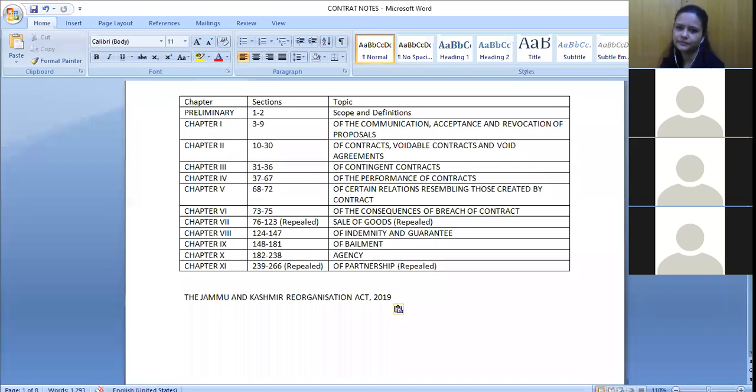You remember the basic ones, like promise, promisee, then consideration, agreement, voidable contract, void contract. Yes, ma'am. Yeah. So now what happens is that mostly they are asking questions like which section defines consideration. So you need to know that, okay, fine, it is section 2D.